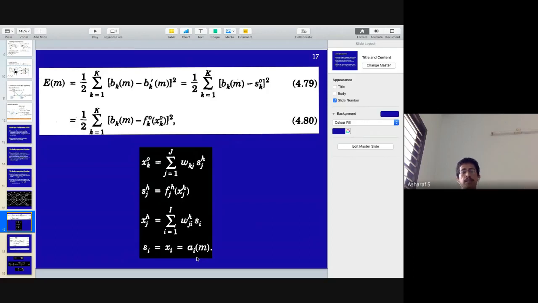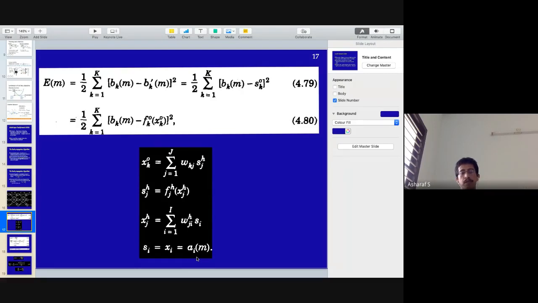So SJ, and then correspondingly, how do you get SJH? SJH is basically what you get when you push the activation, W dot input of the hidden layer, through its activation function. XH is the hidden layer activation, which is nothing but the dot product. XH, when passed through the activation function of the hidden layer, gives you the output of the hidden layer.